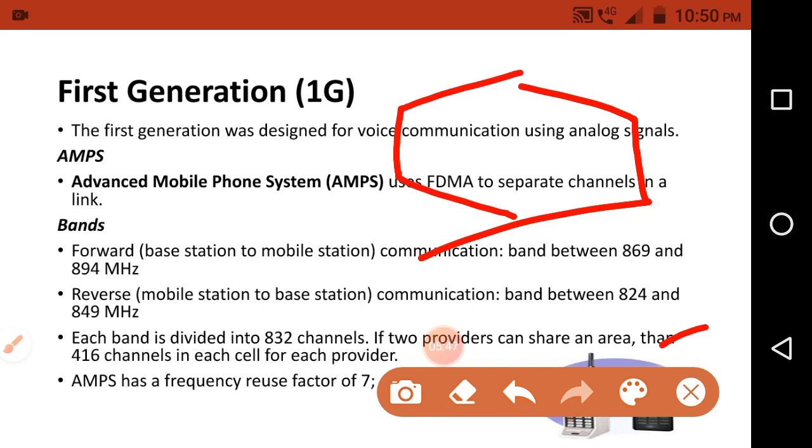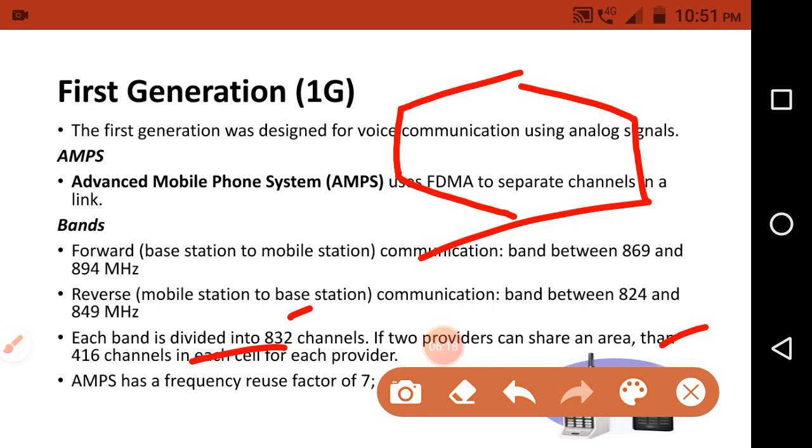If a particular cell contains a base station mounted with antennas, and there are two antennas, one used by Vodafone and another by Airtel, then there are two service providers present in each cell. Then we need to divide these 832 channels among those providers.